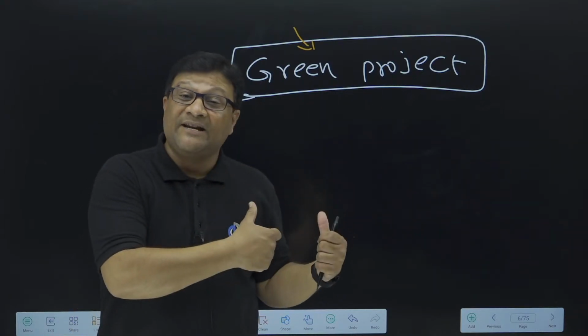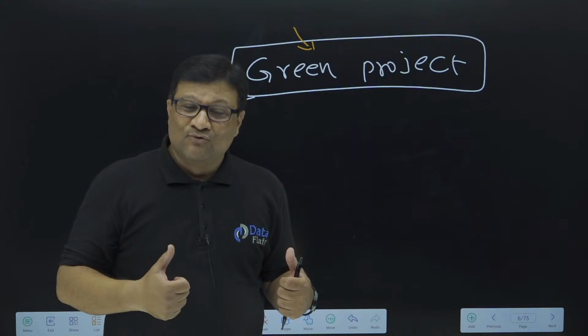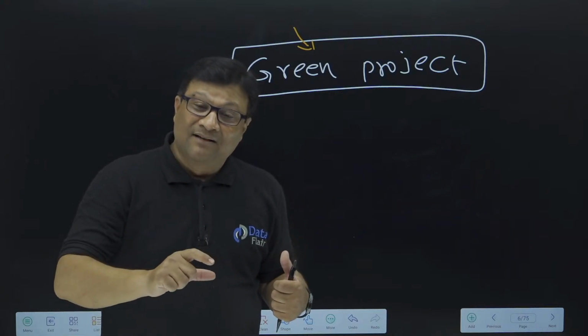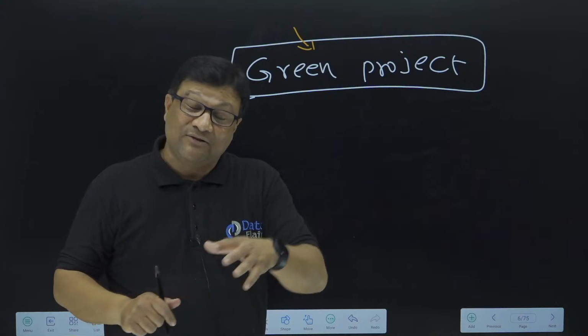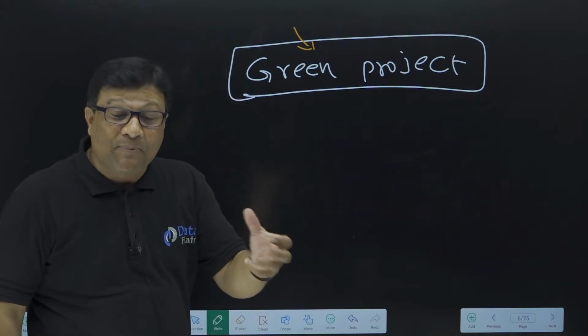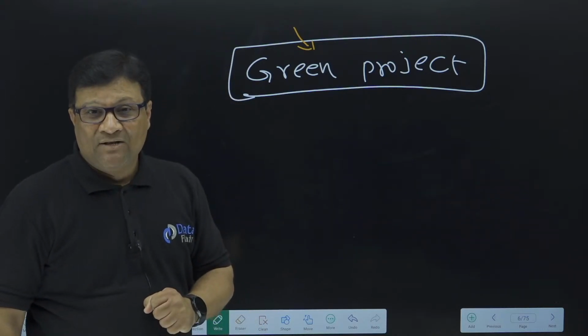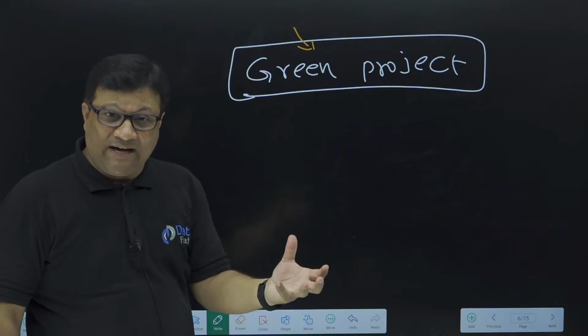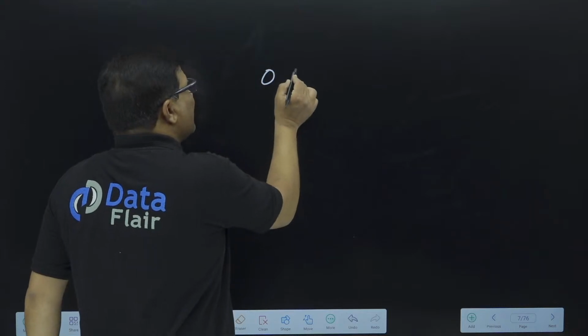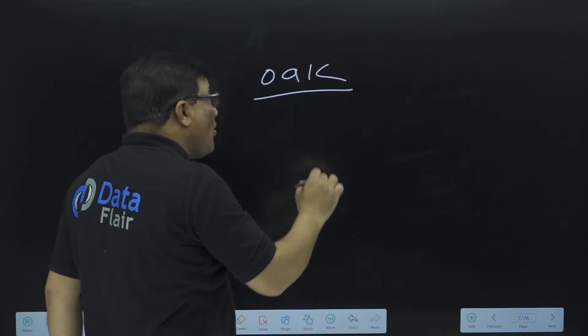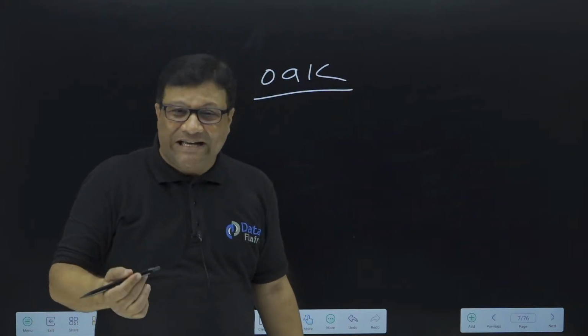But once this Green Project became a success, the same team took the responsibility to develop Java also, because they knew exactly the platform independency concept. So the task was given to the same team, right? Now when Java came to the market in 1995, the language came with the name Oak.